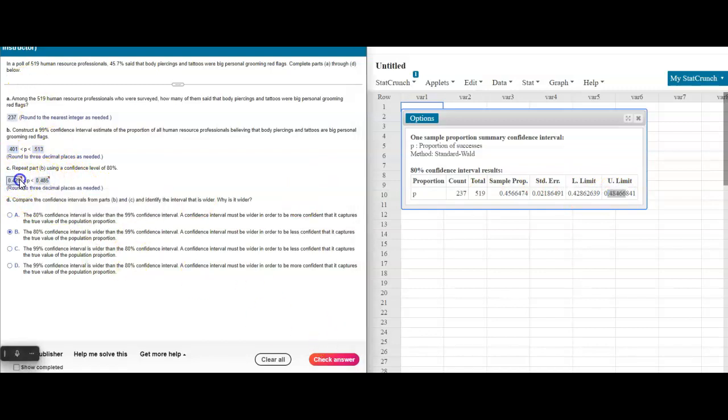So just as a reminder, these are the answers that you put in, and the answers with the red in the upper right corner, those are the correct answers. And now you can see how we get those from StatCrunch.